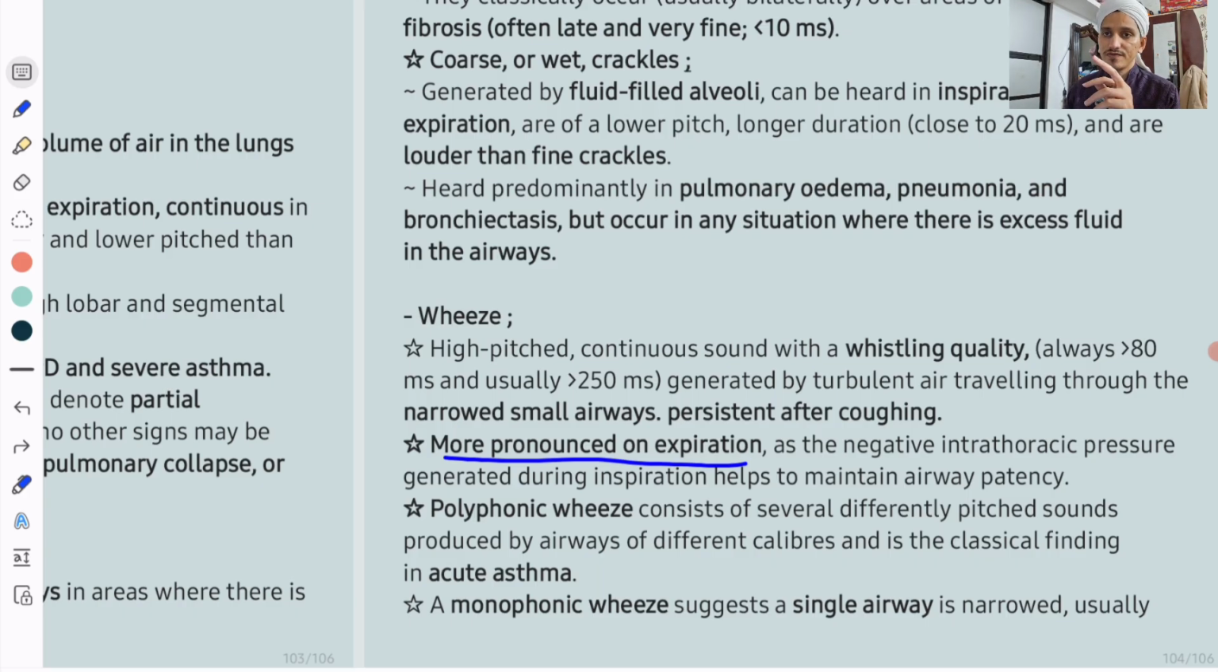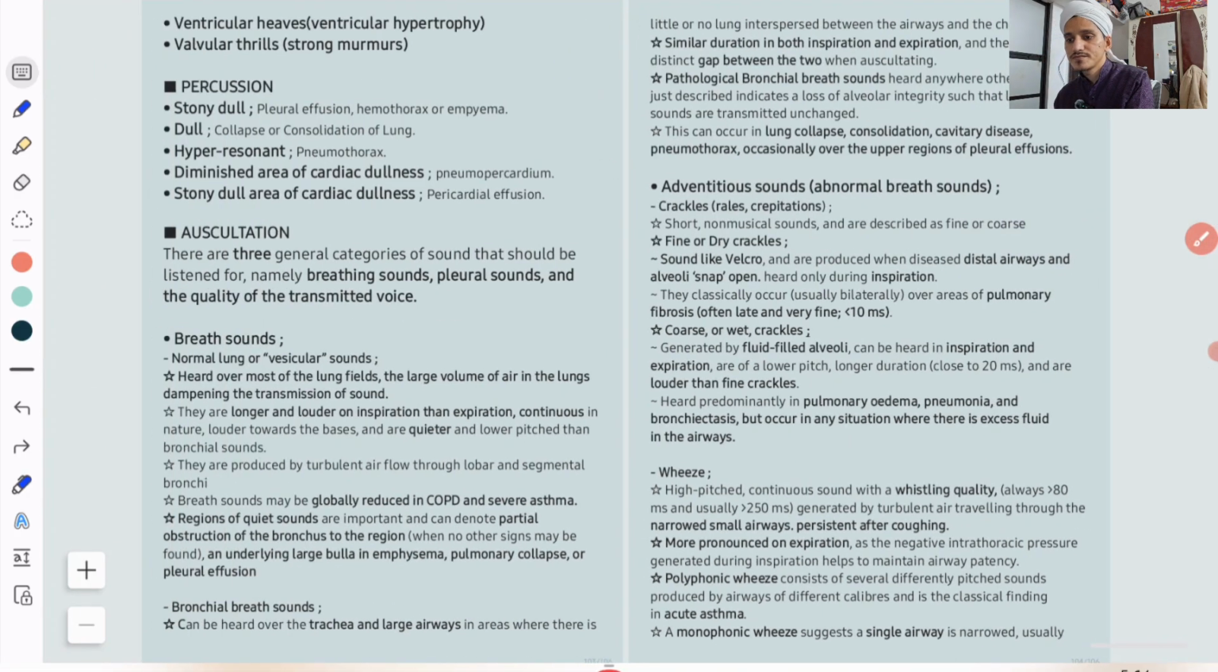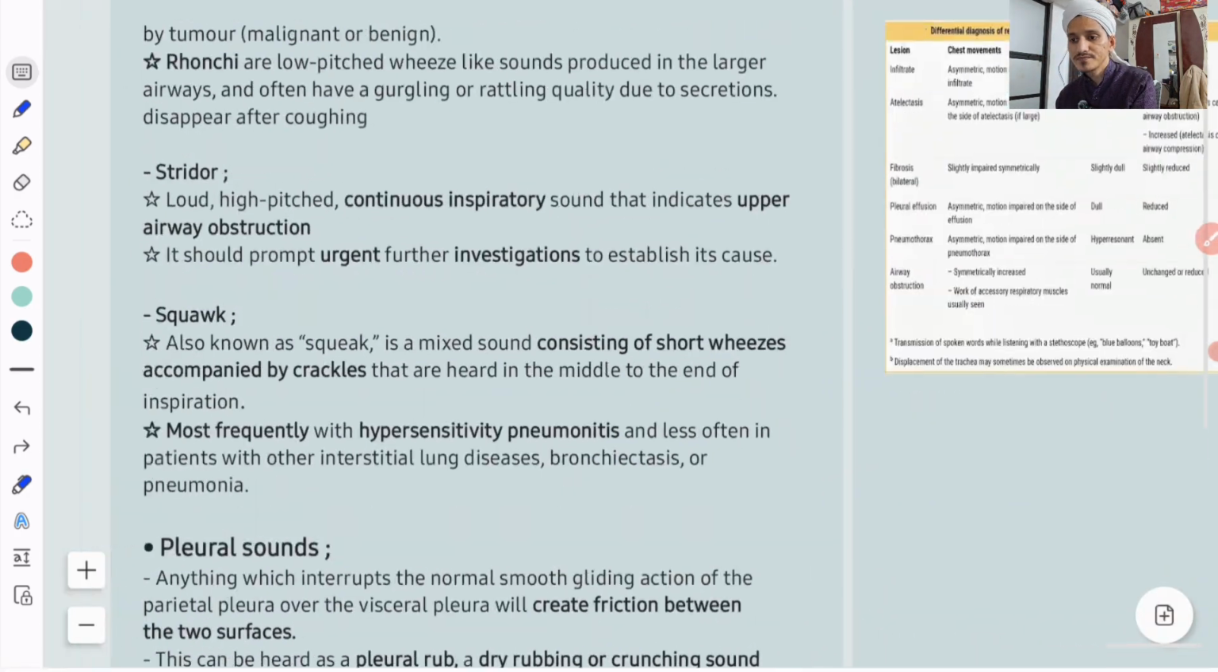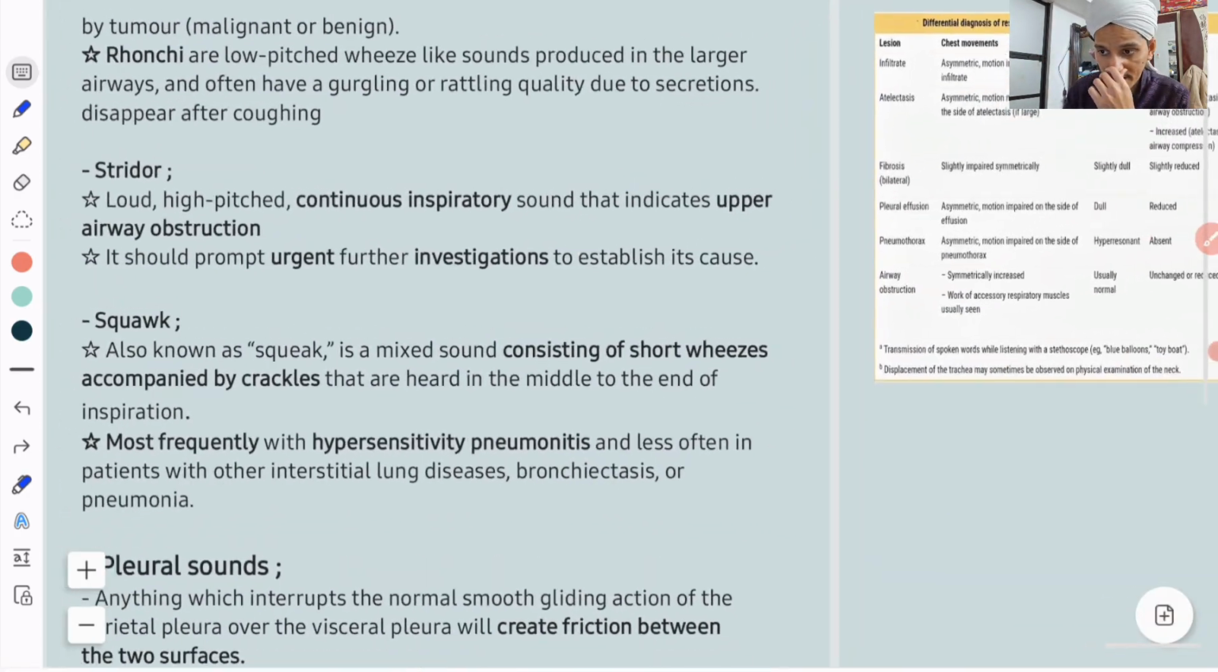Now there can be two types of wheeze. Remember these points: narrowed small airways, persist after coughing, more pronounced on expiration. Polyphonic wheeze, so different varieties of wheeze, you will see in acute asthma. Monophonic wheeze, single airway obstruction, that can be due to some bronchial obstruction like a tumor. It can be benign or malignant.